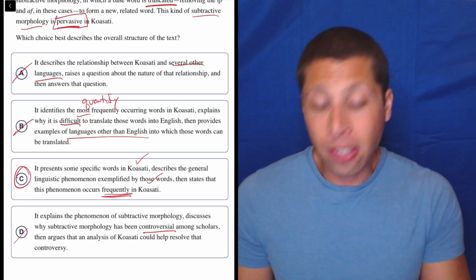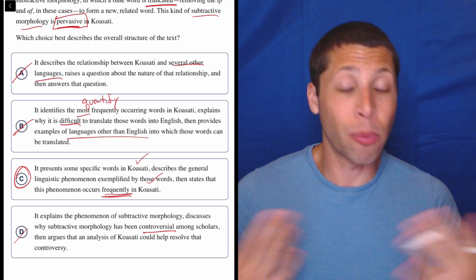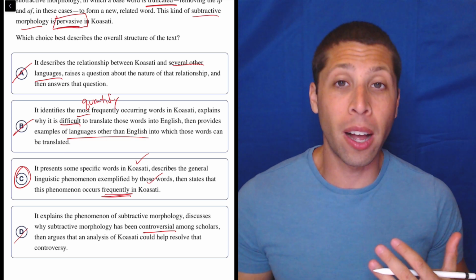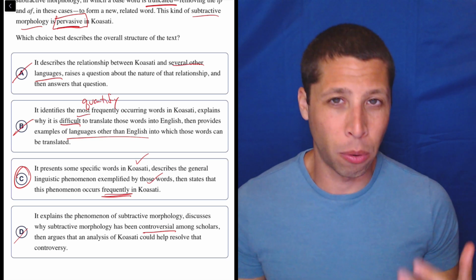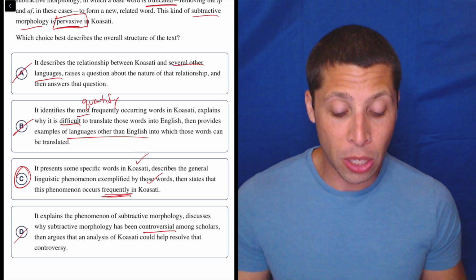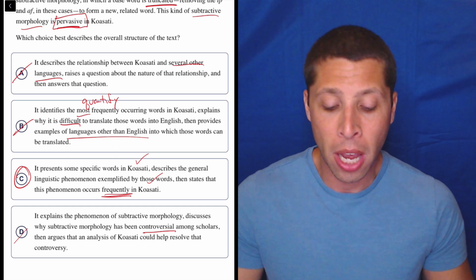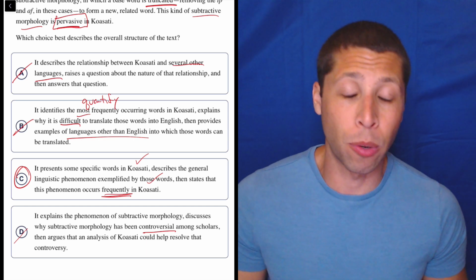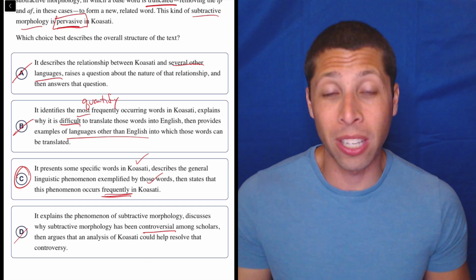But yeah, this is why even when we have hard vocabulary words, we can usually kind of get around it because there's other things going on, maybe in the passage, maybe in the other answer choices, that kind of narrows it down for us. It's still really helpful if we know what pervasive means, because then we're kind of guaranteed that C is a perfect match. But don't panic when you hit words you don't know. They might not really matter in the actual process of elimination that you use to get the right answer.